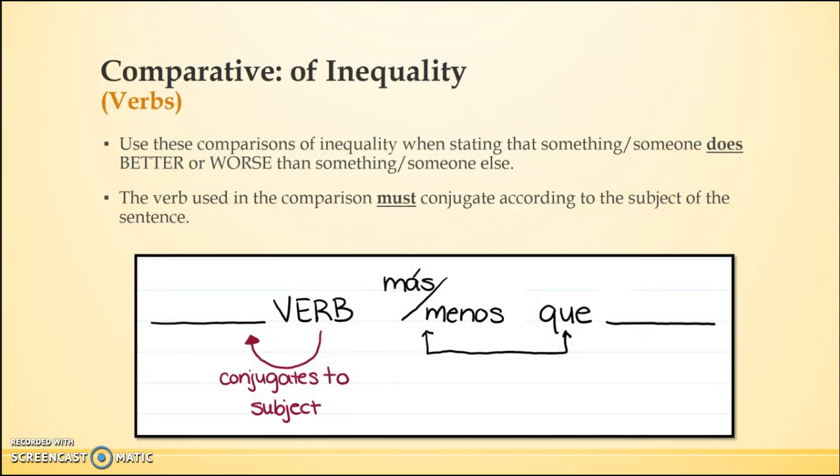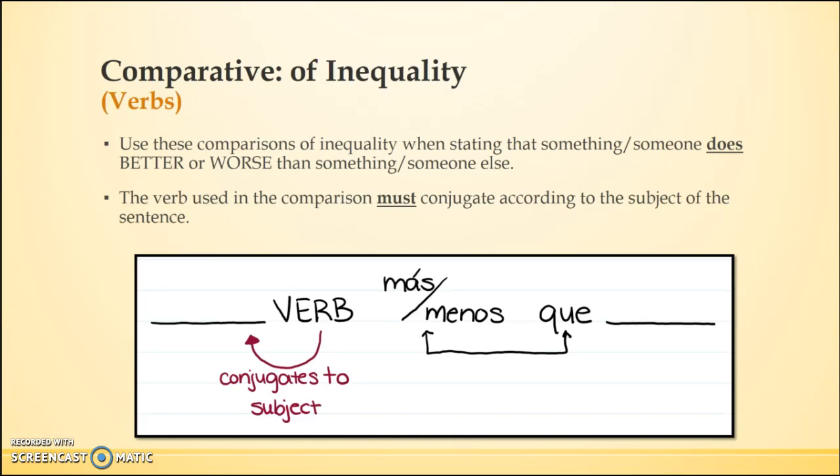Now there's another structure of comparatives, still of inequality, and that deals with verbs. Basically what's happening here is that someone or something does an action better or worse than someone else, or more or less than someone else. In this case, it's the verb we're focusing in on, and the verb must conjugate to the original subject.